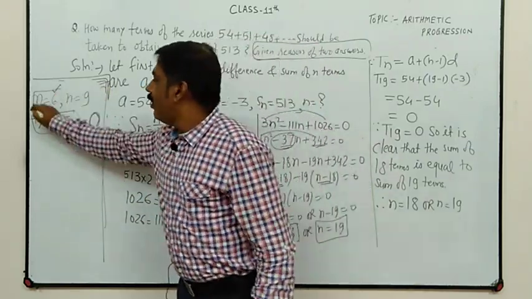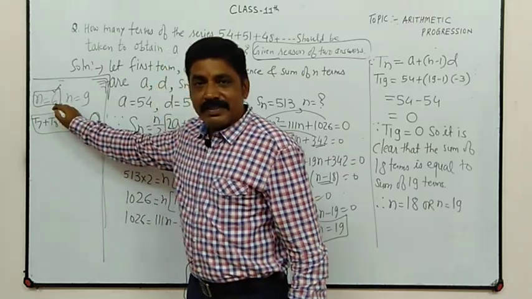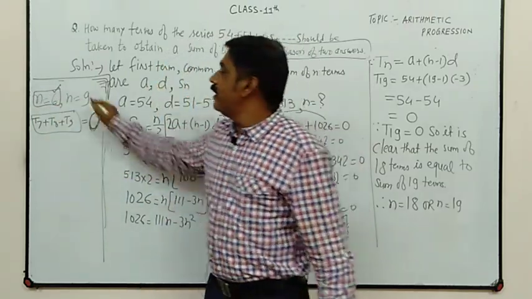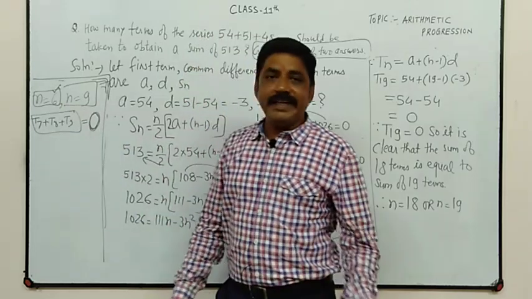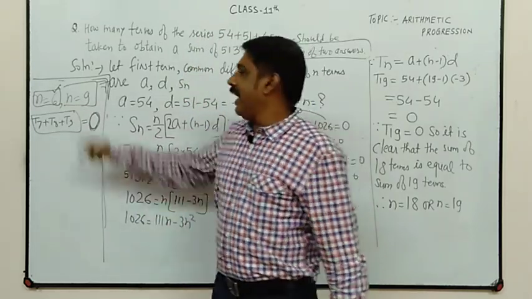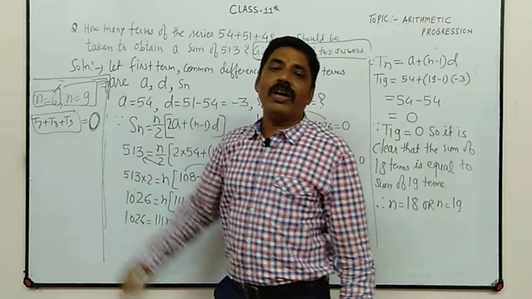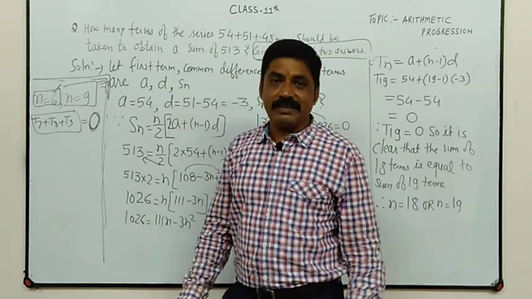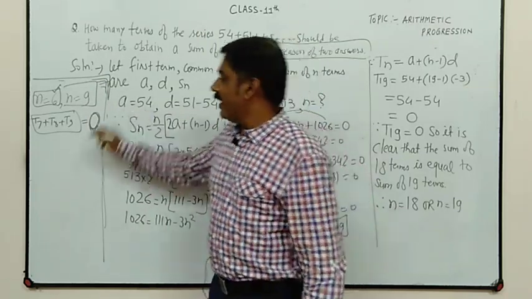The sum of 6 terms is equal to the sum of 9 terms. So n is equal to 6 और n is equal to 9. क्लियर हुआ कि नहीं? क्या बेटा?